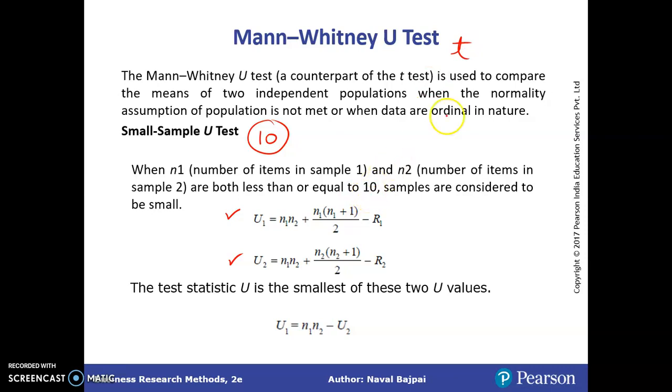The t-test is recommended when you have two groups and the variable which you are comparing, your DV, is measured on a continuous scale. For example, you are measuring the weight of males and females, and you want to see whether there's a significant difference between the two. You can go for the t-test. However, the t-test also requires some conditions, like the data should be normally distributed, the sample should be taken at random, and the nature of the data should be ratio.